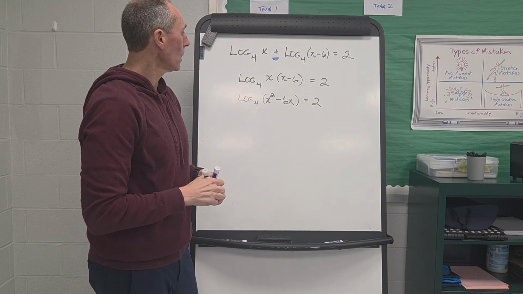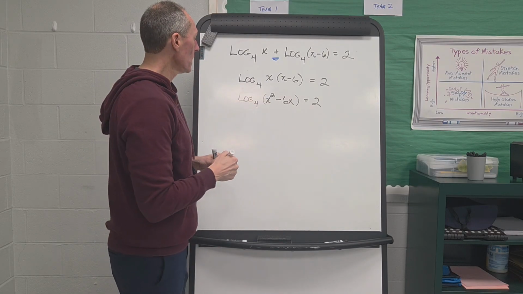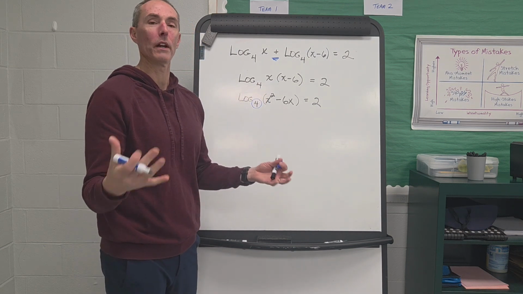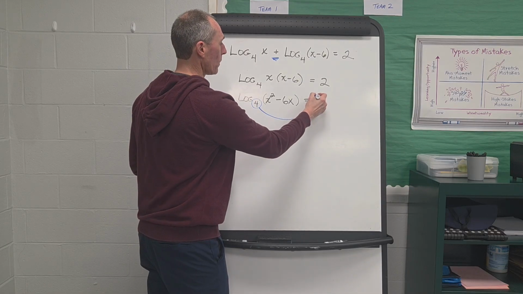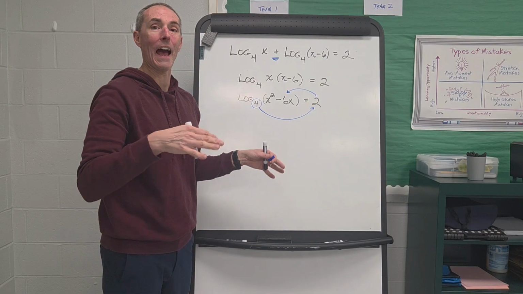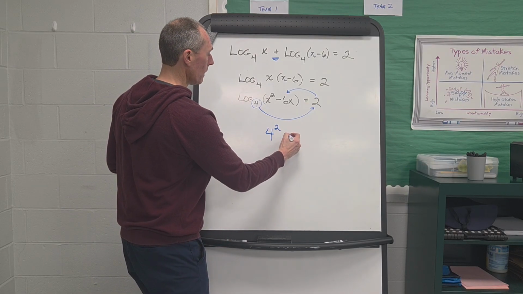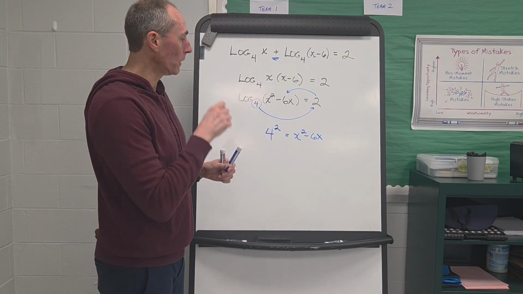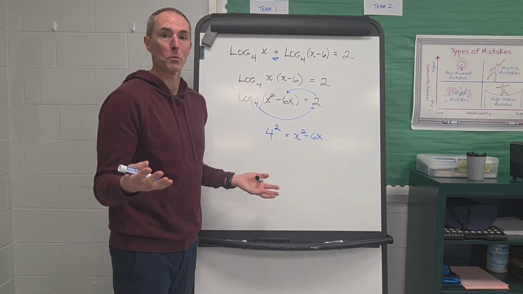Well, at this point, we have one single log that is equal to a number. So what we can do is apply our exponentiation rules, that's kind of like our math way of saying loop-de-loop. So we could say, hey, we know 4 to this power must equal that, and so we're going to rewrite this log as an exponential expression. So 4 to the second power must equal x squared minus 6x. And so at this point, what you've done is gotten rid of the log out of the problem, and now we've created just a basic algebraic equation.